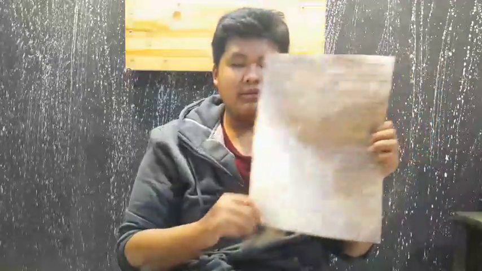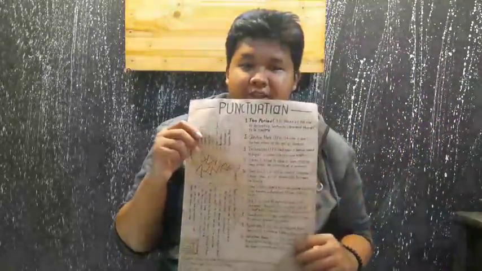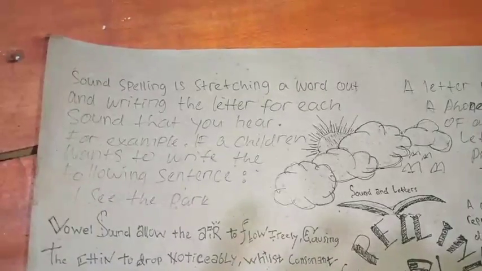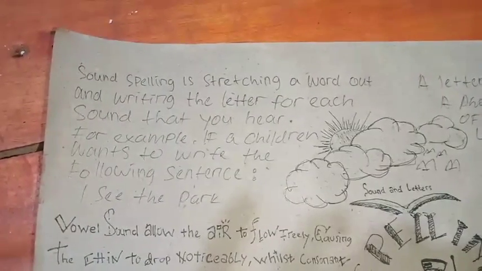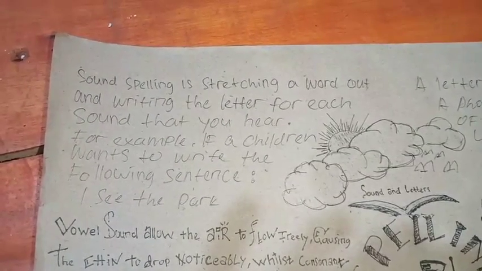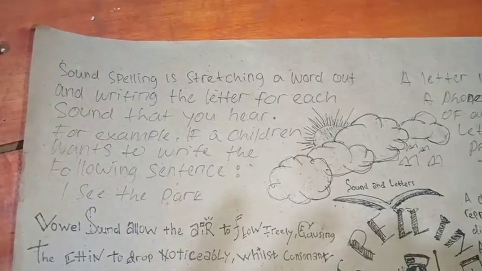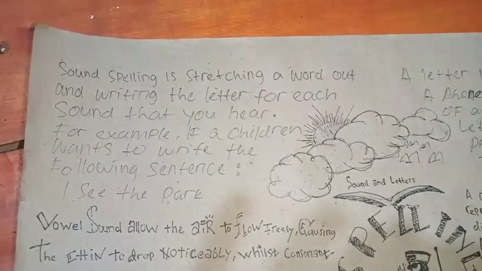Continue to spelling. Sound spelling is stretching a word out and reading the letter for each sound that you hear. For example, if a child wants to read the following sentence: I see the park.